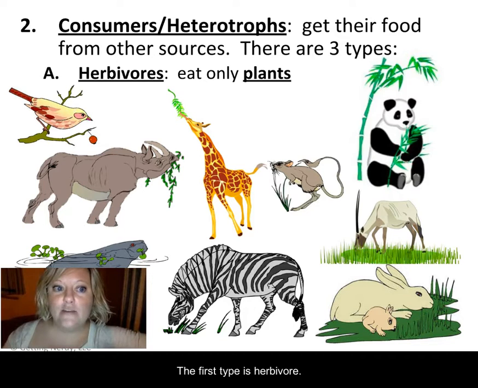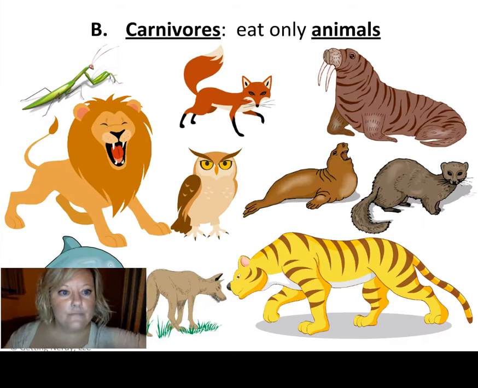The first type is herbivore. Herbivores eat only plants. The prefix herb means plant. Herbivores have flat, sturdy teeth for grinding and chewing vegetation.